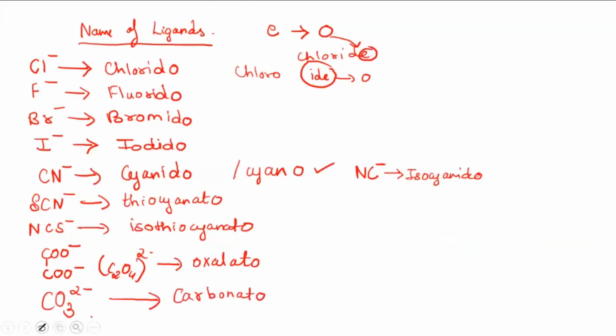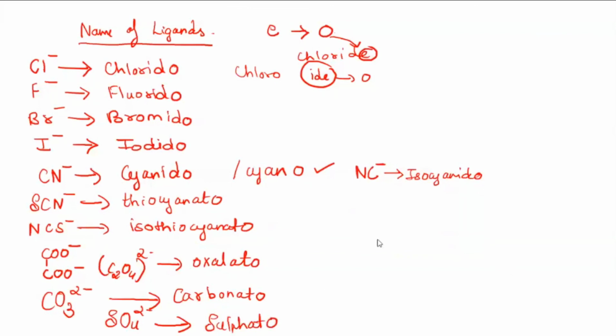And SO4 2 minus is sulfate. Again, remove that E and put O, so sulfato will be the name. These are the negative ions.